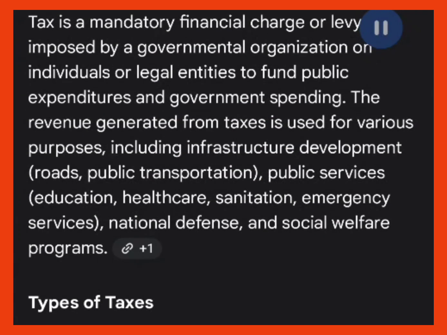Tax is a mandatory financial charge or levy imposed by a governmental organization on individuals or legal entities to fund public expenditures and government spending. The revenue generated from taxes is used for various purposes, including infrastructure development, roads, public transportation, public services, education, healthcare, sanitation, emergency services, national defense, and social welfare programs.